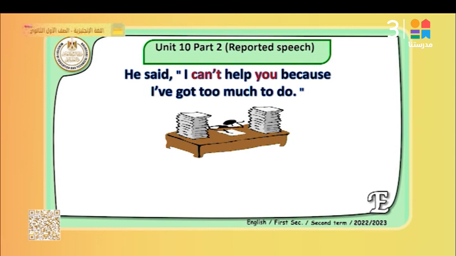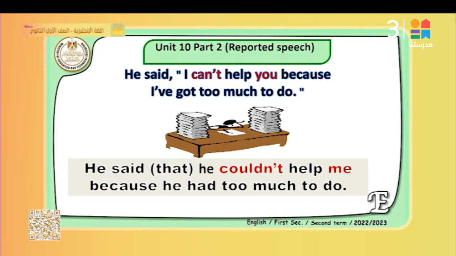He said, I can't help you. What will happen? Very good. Can will be could. Let's see it. He said that he couldn't help me. So we had can't and it became couldn't. Why did we do that? Because the verb said is in the past, so we change the verb into the past.